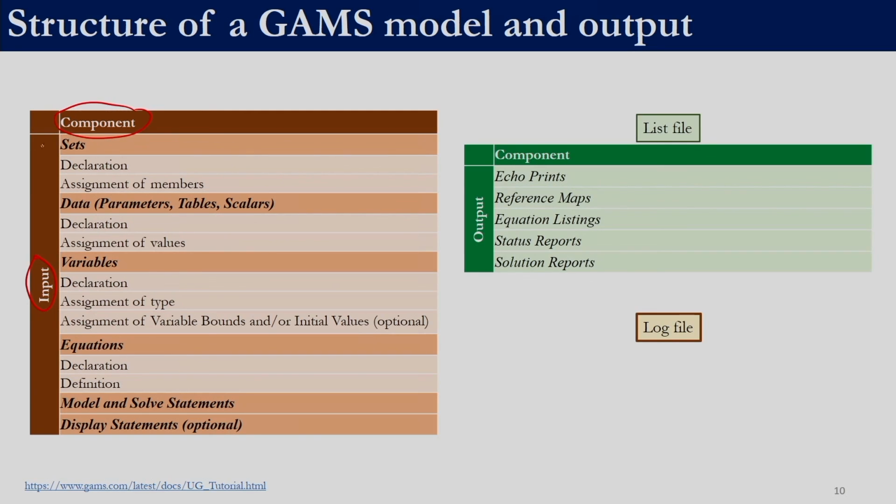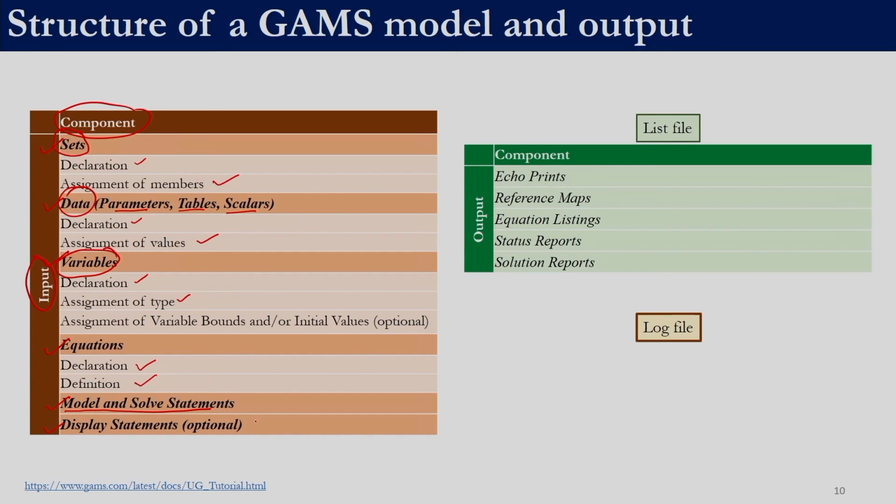Now we will look into the structure of the input and output in GAMS. The various components in input are sets, data, variables, equations, model and solve statements, and then we can have display statements. The display statement is optional. For sets, data, which can be in terms of parameters, tables or scalars, and variables, we need to first declare them and then assign values and members to them. Similarly, for equations, we need to first declare what the equations are and then define the equations. We will use model and solve statements to build a model and then to subsequently solve it.